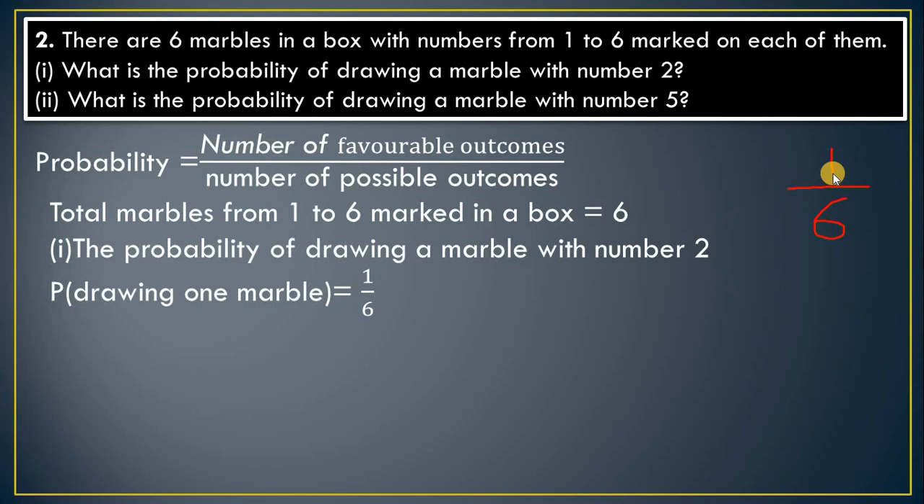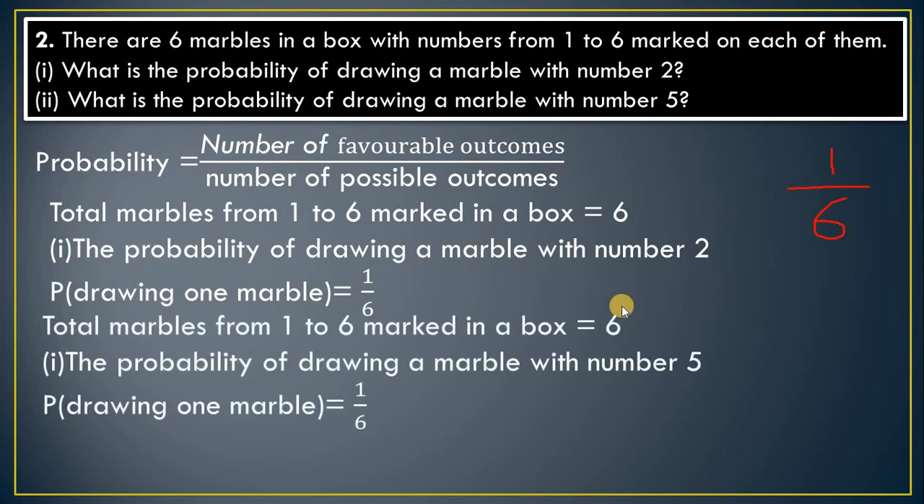So drawing one marble, here P means probability. So we are thinking about the probability of drawing a marble with number 2, means drawing one marble, so it is 1 upon 6. And if you are thinking about drawing marble 5, the same procedure is there, it is 1 upon 6.